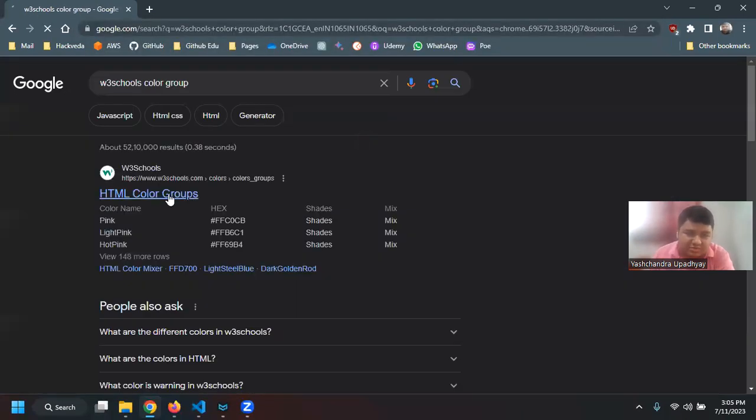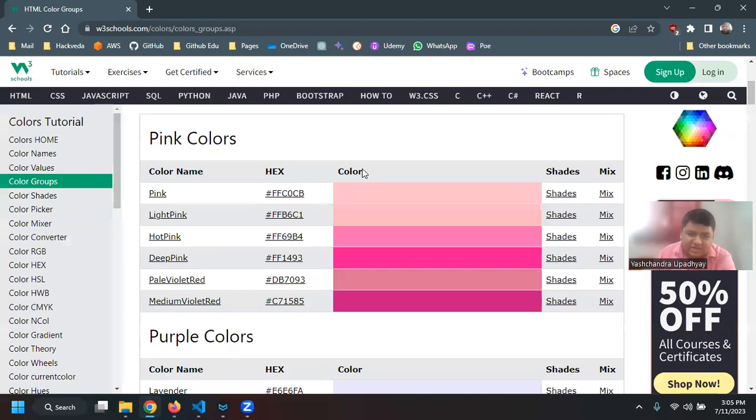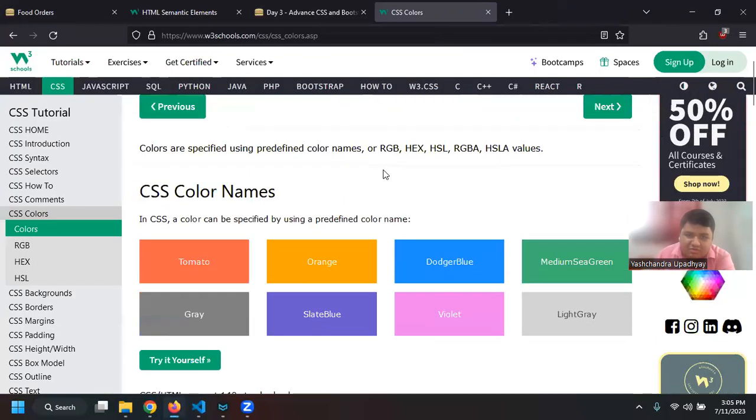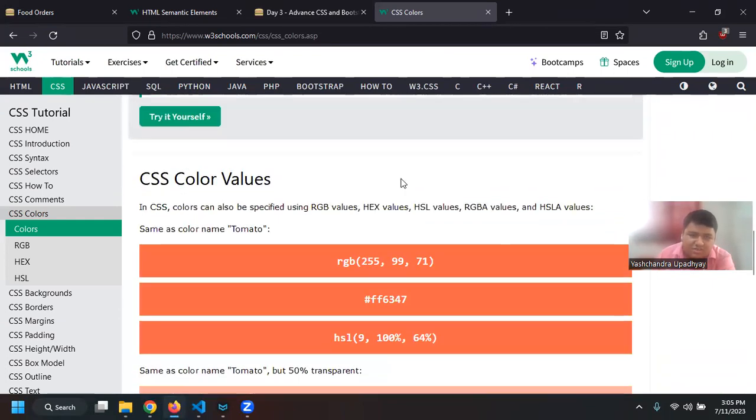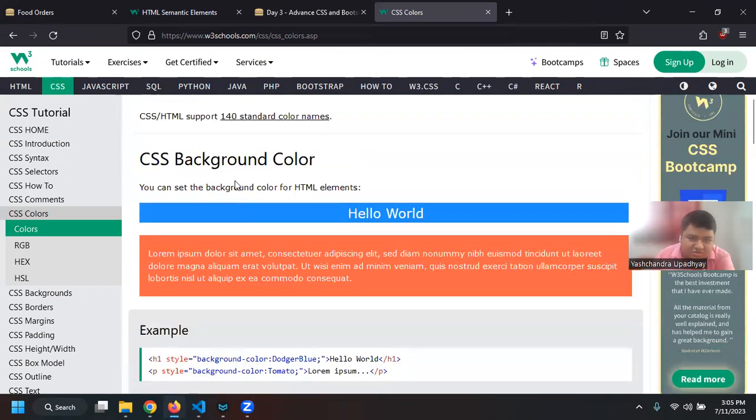Yeah, so actually my Firefox has some issue. If I say HTML color group and click on it, then you can see they are now being sorted. Here you have all the colors like tomato, and then this color. There are also a lot of colors, like 140.